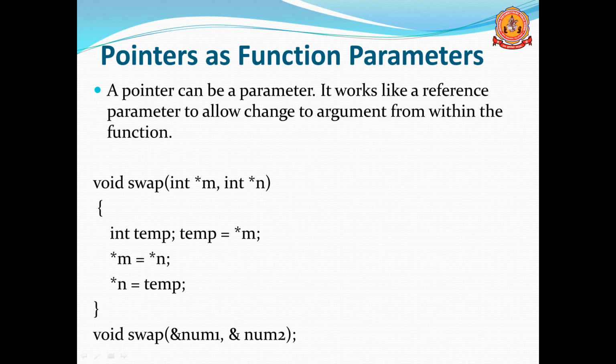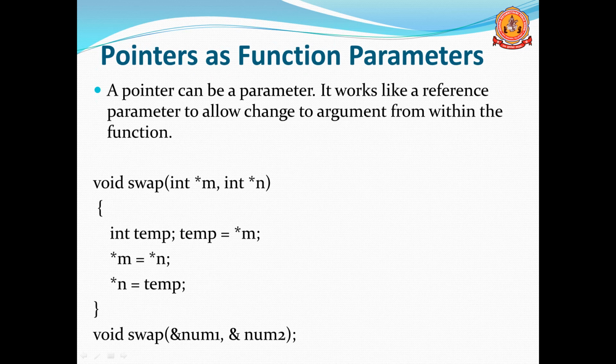But the difference here is when you call the function. Here I call the function swap. When you call the function, I pass the address. Address of num1 is copied to pointer m. Address of num2 is copied to pointer n. So we can say pointer m is pointing to num1, pointer n is pointing to num2.